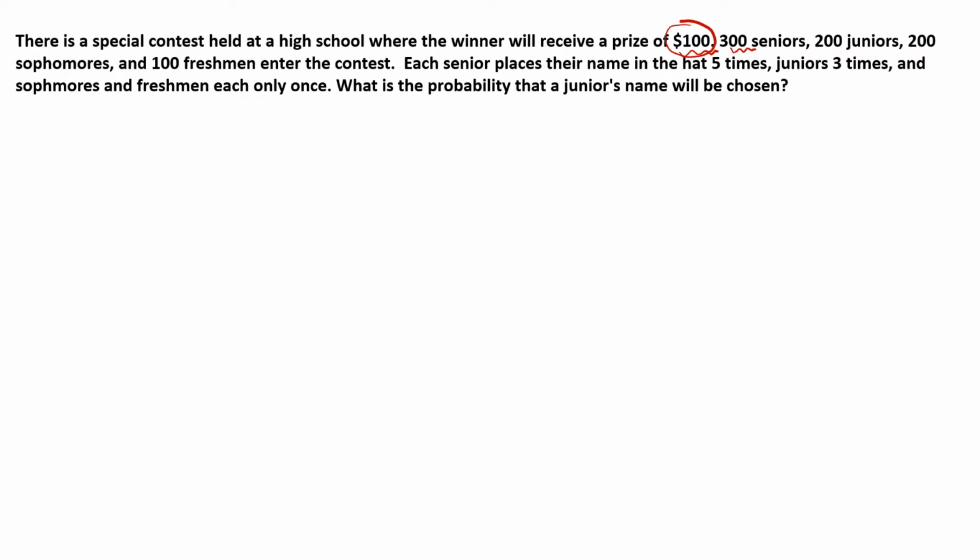Each senior places their name in the hat 5 times, juniors 3 times, and sophomores and freshmen each only once. So what is the probability that a junior's name will be chosen? First of all, we have to find the total number of outcomes. In the hat, how many seniors would there be? There are 300 seniors and 5 entries each, so 5 times 300, 1500.